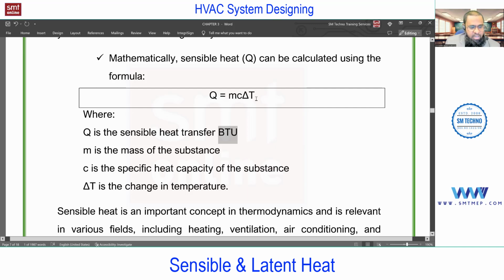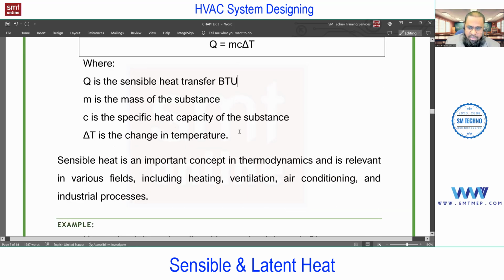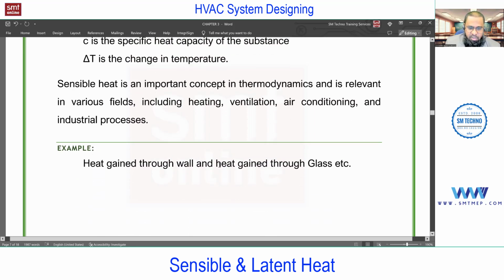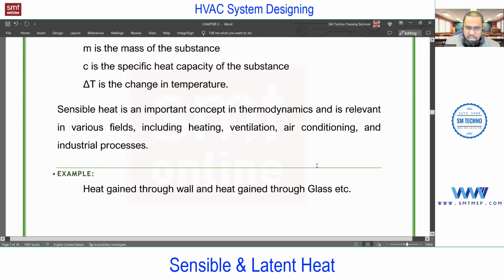When we deal with the load calculation, you'll find the modified formulas and we'll discuss them in more detail. At this level, I'm not going into detail for this formula. I'm just defining m Cp delta T. Next, for example, heat gain through wall, heat gain through glass, etc. we can consider as sensible.